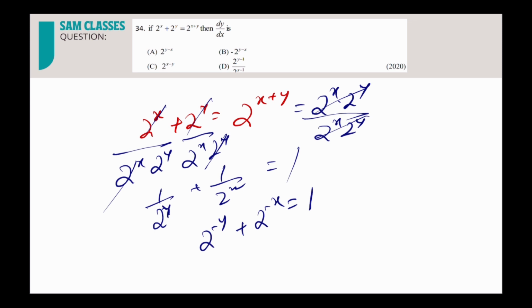So the differentiation of a power x is a power x into log a. So 2 power minus y into minus dy by dx into log 2.